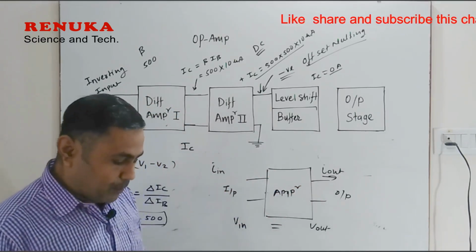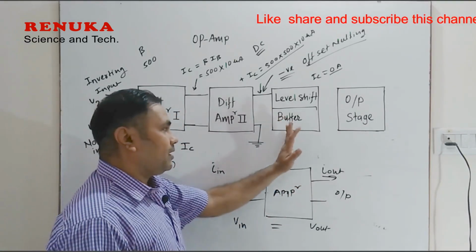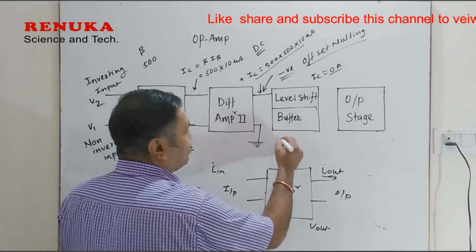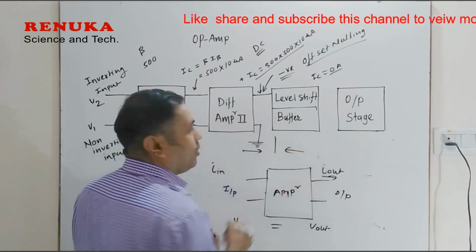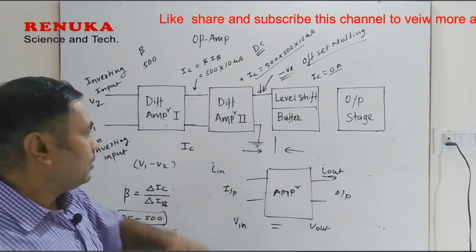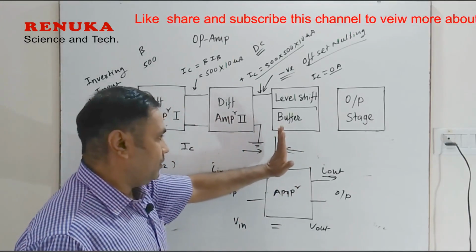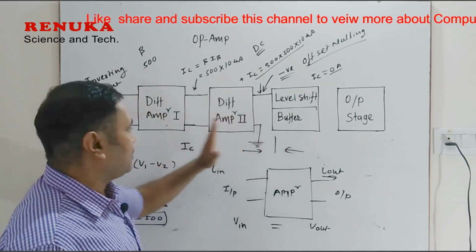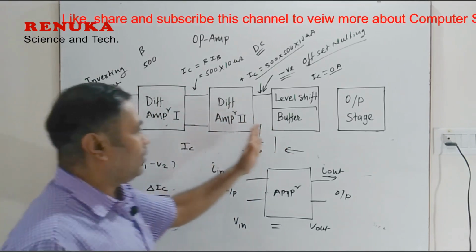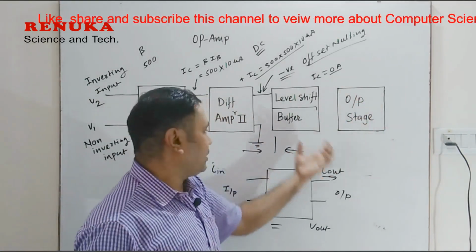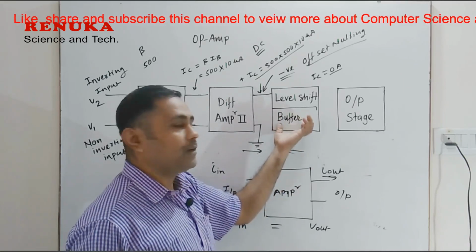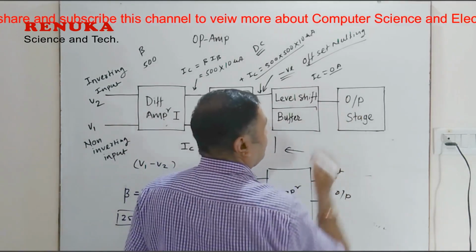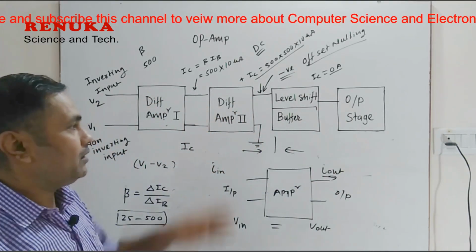Now what is the purpose of a buffer? A buffer is a circuit which has the same input and output voltage but different currents. This circuit actually isolates the succeeding stages of the amplification. If you insert a buffer circuit, it will provide isolation. That means the current from this stage cannot flow to the next stages. That is the main purpose of this buffer circuit. After the buffer circuit, this output is given to an amplification stage at the output.